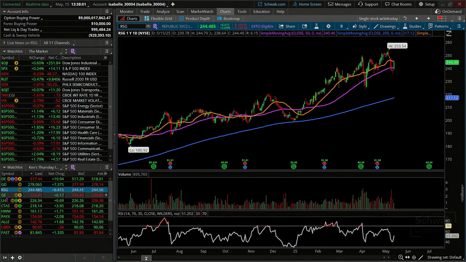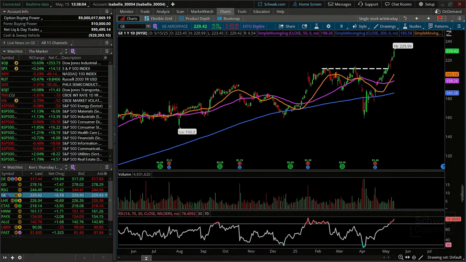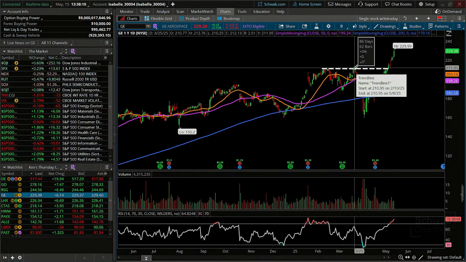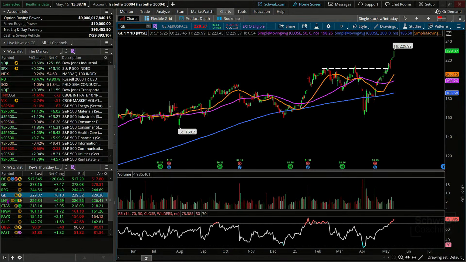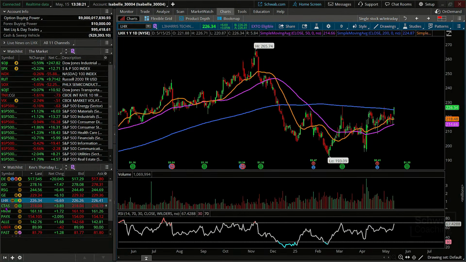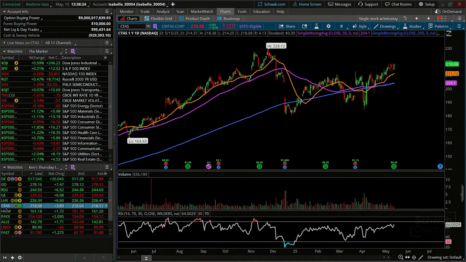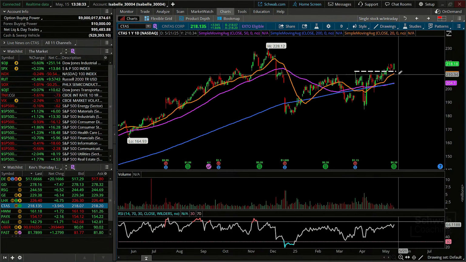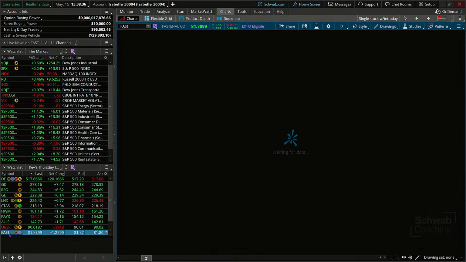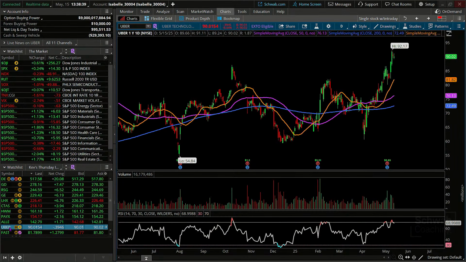Now, some of these are going to look a little different. There's GE. Why do we say Deere might be interesting? Having moved to new highs? Well, commonly when you take the lid off of a resistance zone, stock can continue to move. And here you go. There's GE continuing to move. LHX potentially moving through an area of resistance. Cintas potentially breaking out of what some traders might call a bit of a bull flag in here after moving to the upside already and consolidating, trying to do that. Based on what we've seen here, everybody, I think the one that makes some sense for us might be the